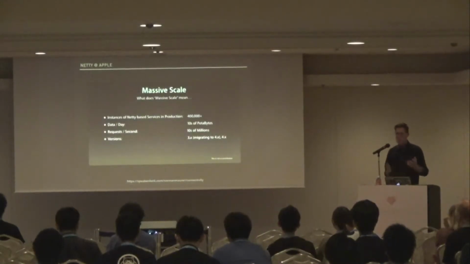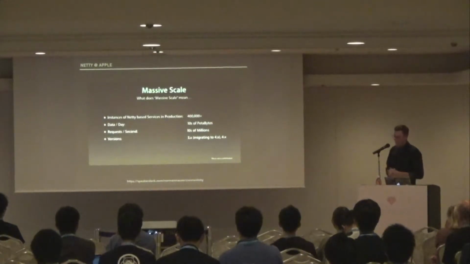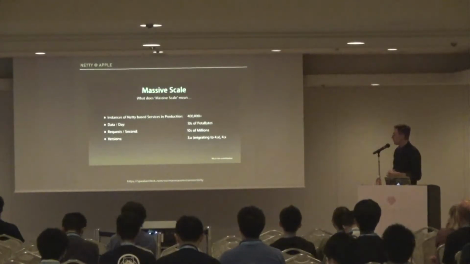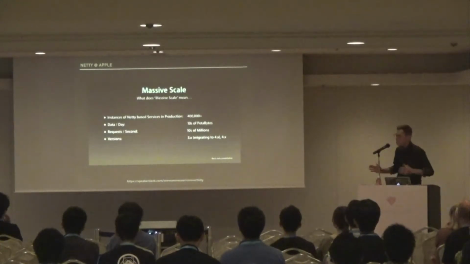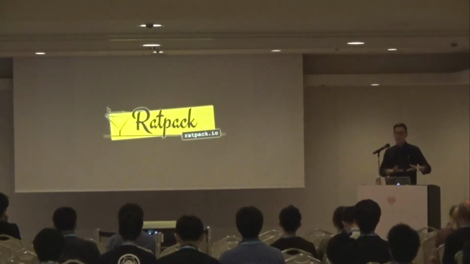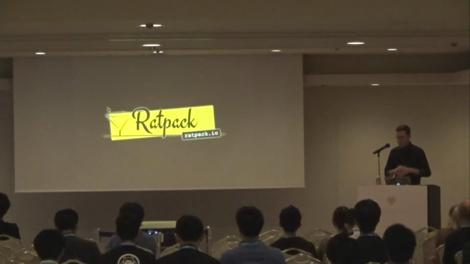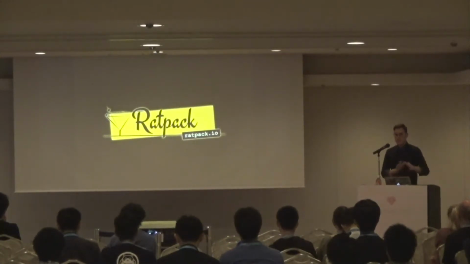At Apple, Apple is probably the biggest user and contributor to Netty. They're running 400,000 instances of Netty in production. They're handling tens of millions of requests per second and tens of petabytes of data per day. This is from 2015, so I'll assume nothing has changed because it's Apple. But they call this massive scale, and the reason they're using Netty in that way is because it's a very low-level library. So you can think of it kind of analogous to Rack. It's this low-level thing that if they have very specific use cases, they need to go down to Netty.